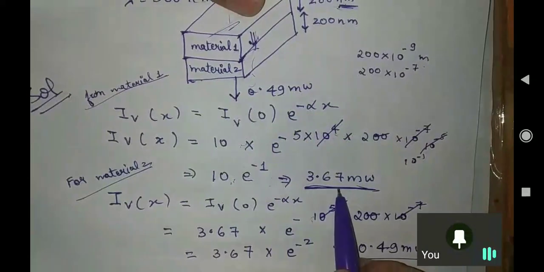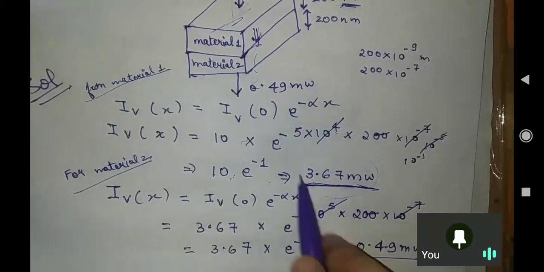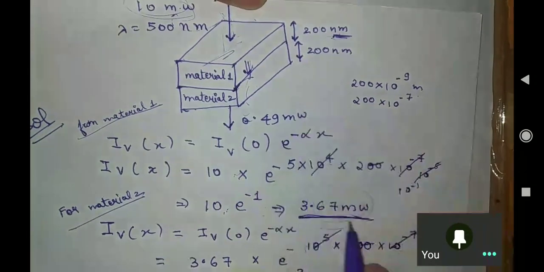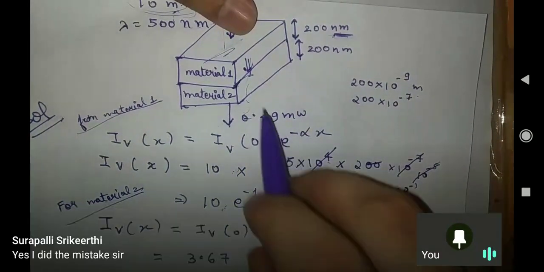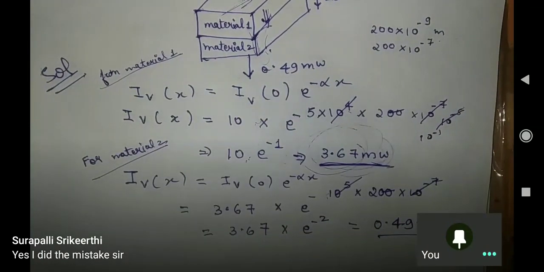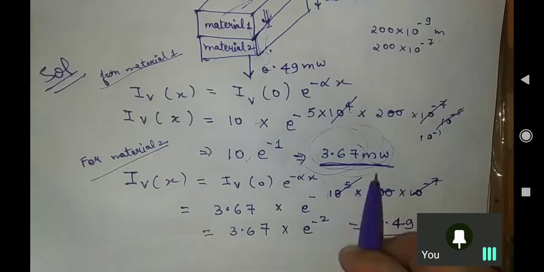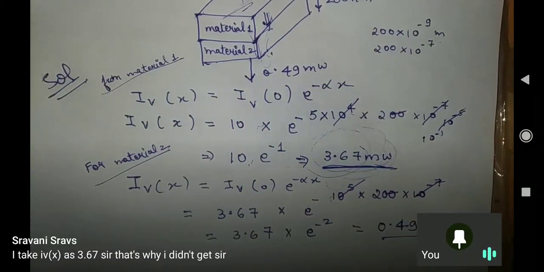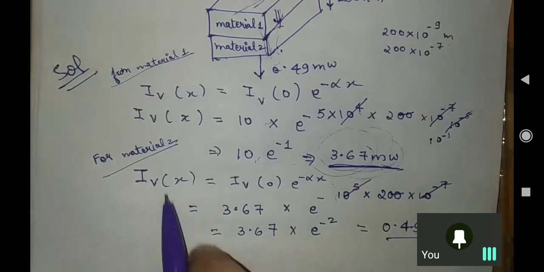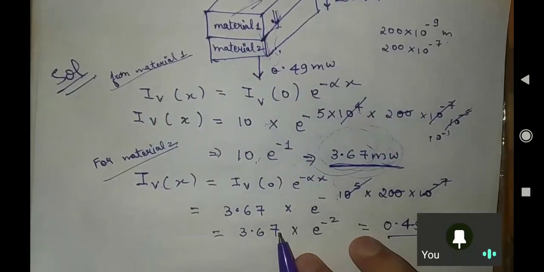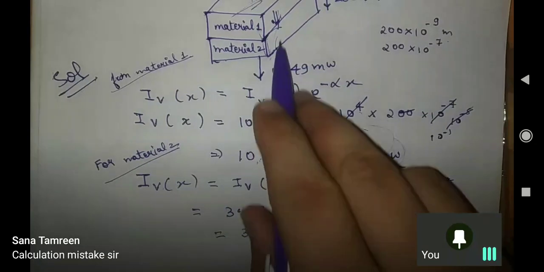The amount of light which went out was this. This is the amount of light which has gone out from material 1. Then this is the light only which entered material 2. Yes, I made the mistake, sir. I took I of x as 3.7, sir. That's why I didn't get the answer. Okay. From here you took 3.67 and were trying to find this. Try to understand what is entering.